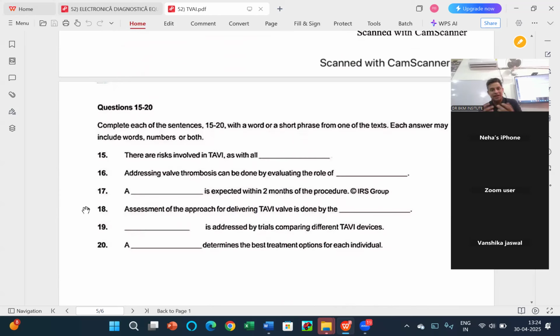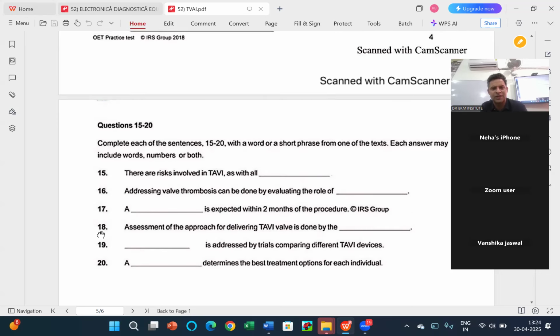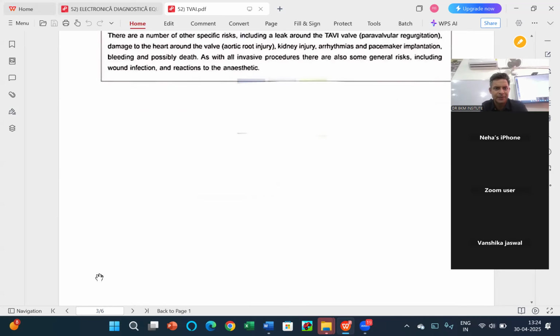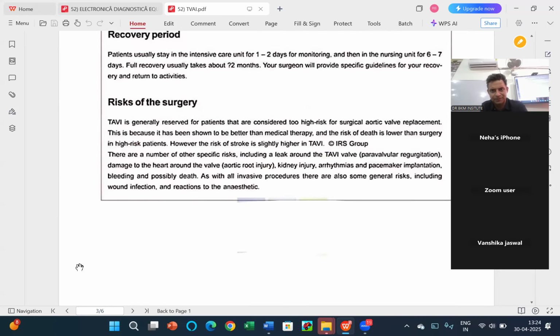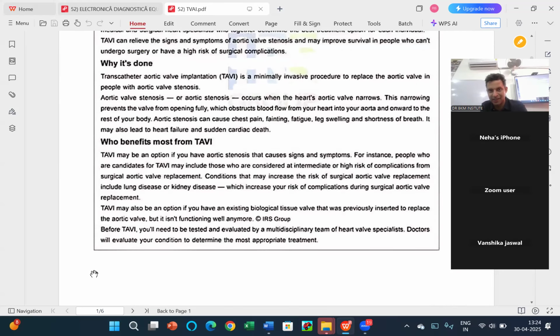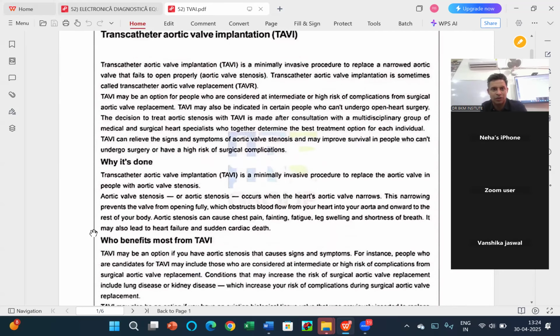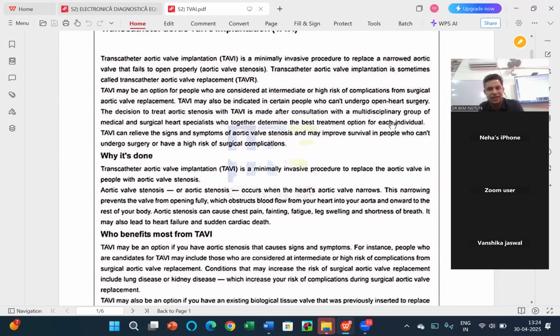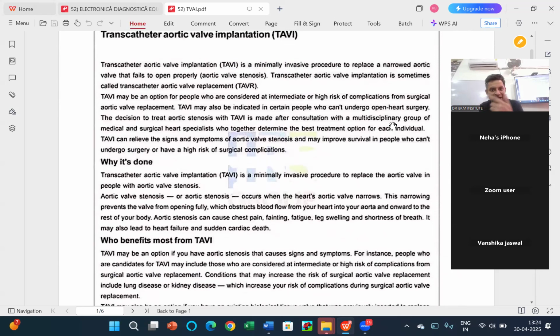As with all medical conditions, as with all treatments, because TBI is a treatment, right, is a kind of a treatment. There are risks involved in TBI as with all. It should be given in A or D. A has more chances because it is kind of an introduction, and I just have to find the word all. The word narrow I have again seen in the first line. Narrow word, so I can again get that word.